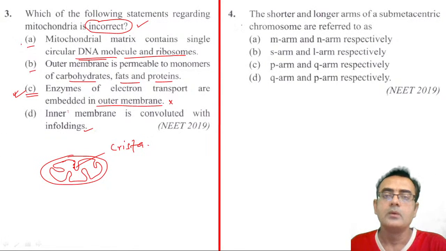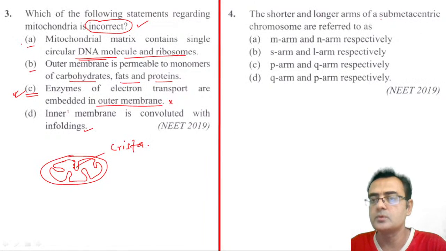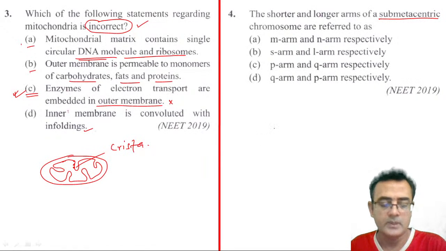Good. Fourth number, the shorter arm and the longer arm of the submetacentric chromosome. First of all, we should know the meaning of submetacentric. Submetacentric means the centromere is present above the center.